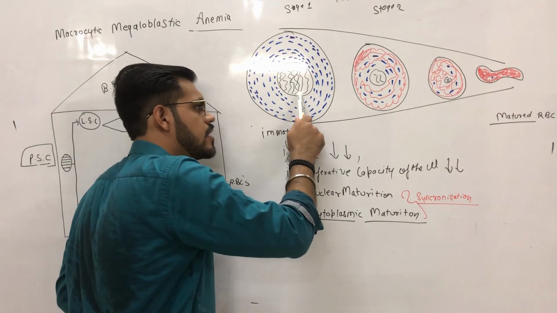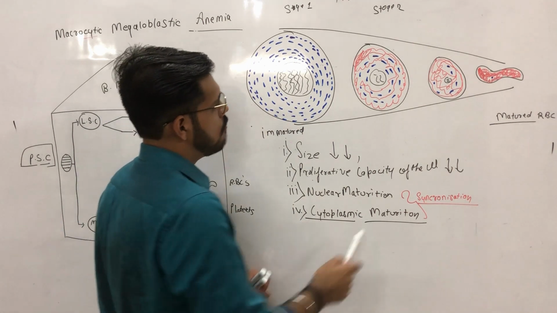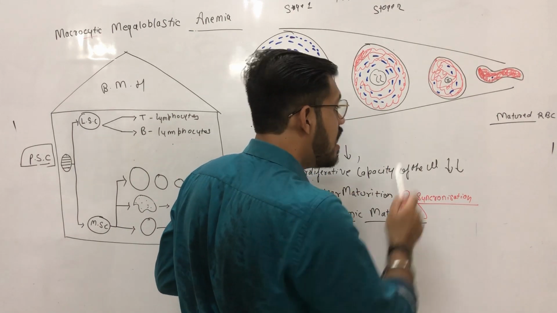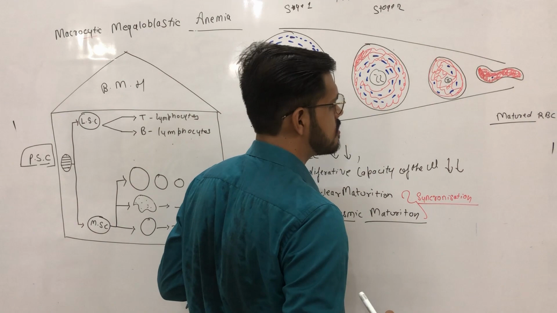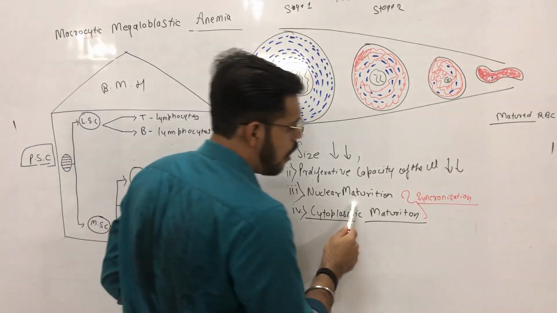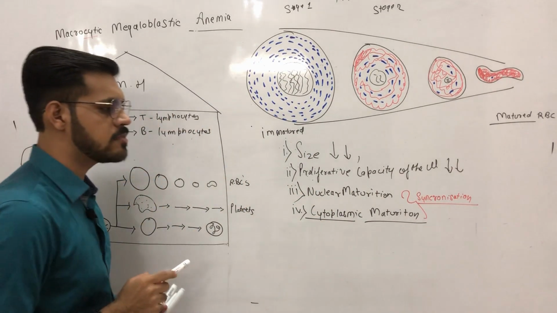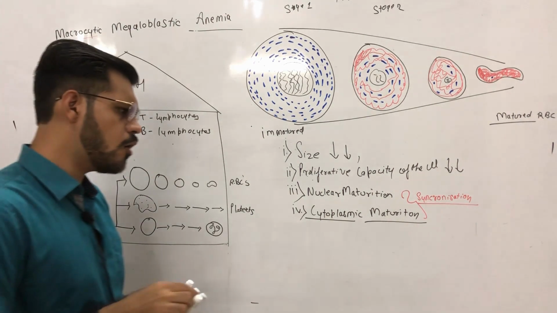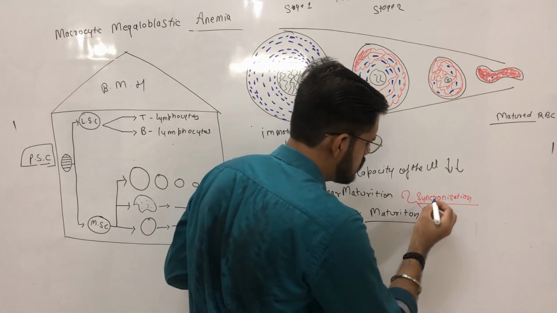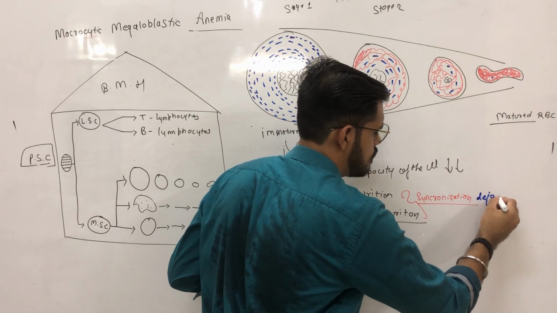Again, when the nucleus is large and open, the cytoplasm is blue. When the nucleus is partially condensed, the cytoplasm is bluish red. And when the nucleus fully disappears, the cytoplasm is totally red. This is all because there is a synchronization between nuclear maturation and cytoplasmic maturation. Now, what will happen if this synchronization gets disturbed?